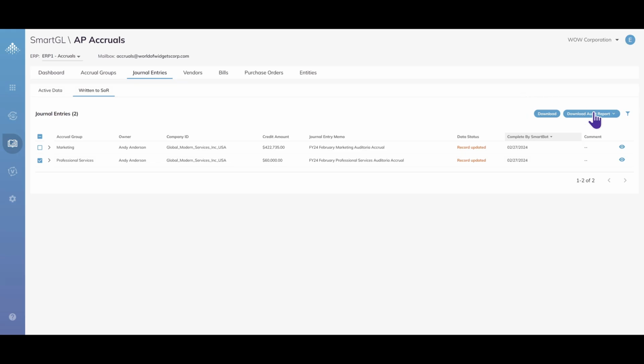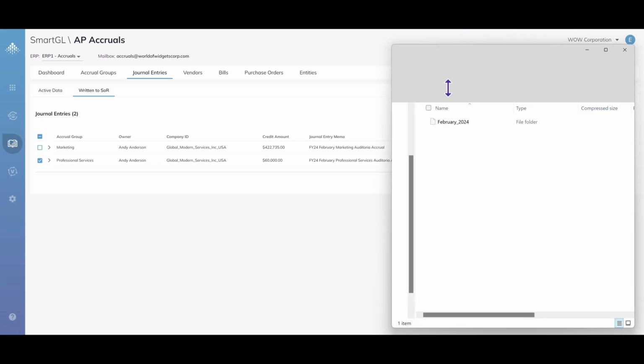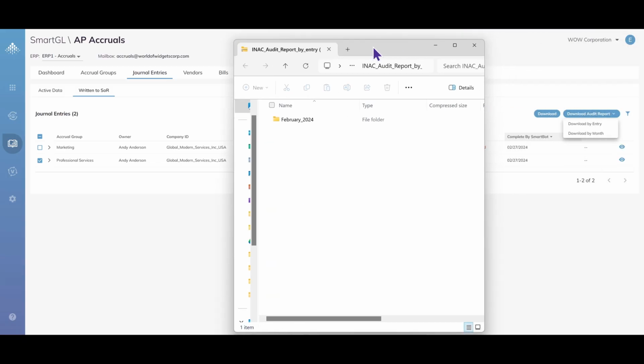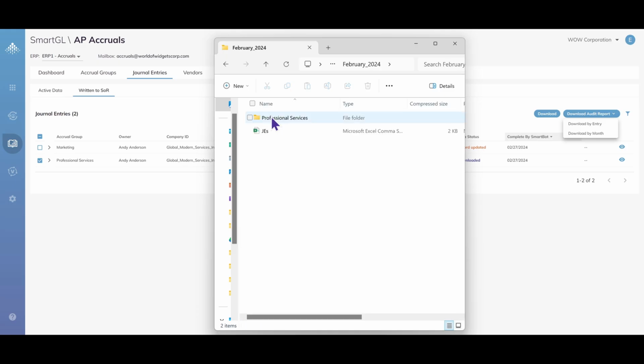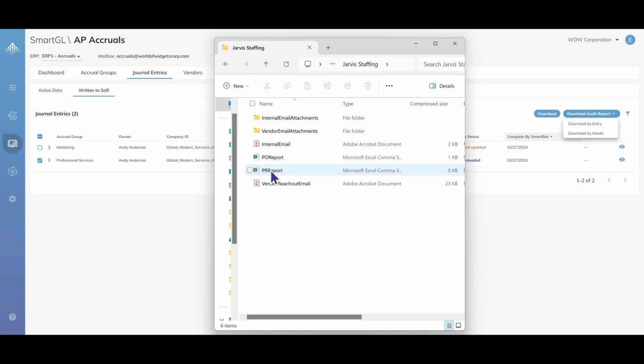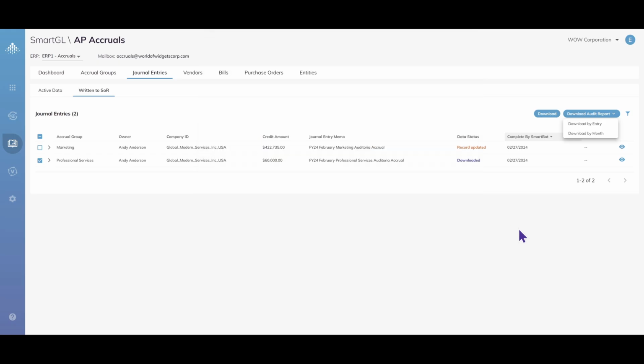I can also generate an audit report for this journal entry or multiple journal entries that contain all of the associated backup related to the accruals. The SmartBots organize all of this information for me so that I no longer need to manually track it. Our team can provide audit access as well to Auditoria to allow auditors to review the data directly.